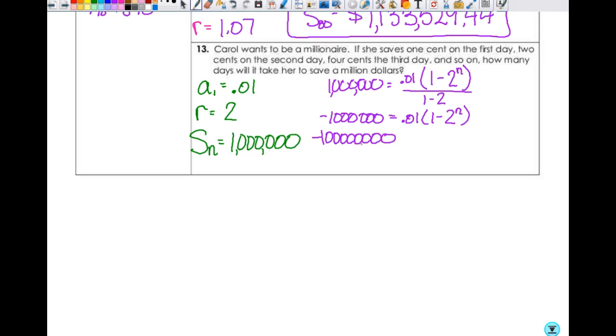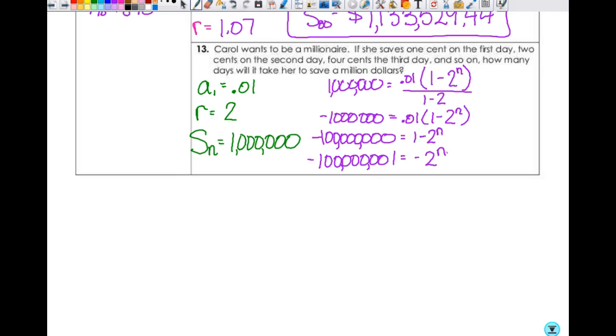It's a lot of zeros, right? How many zeros? 8. So it's -$100 million, and then that's equal to 1 minus 2 to the n power. So what would my next step be? Subtract 1. So I'm going to get negative, and then I have 7 zeros: 1, 2, 3, 4, 5, 6, 7, and then the 1 at the end. That's equal to -2 to the n power.